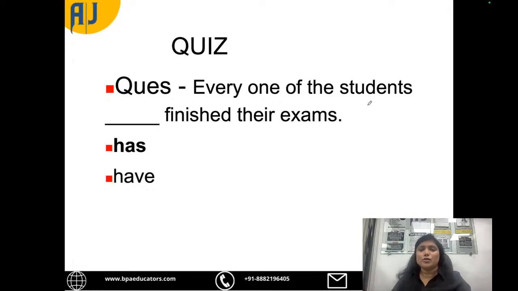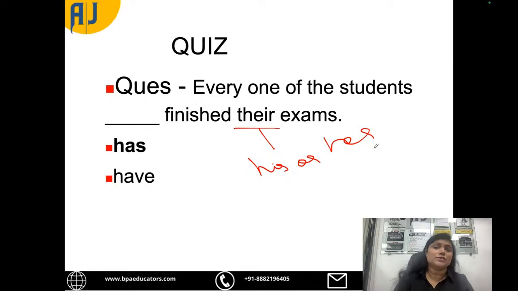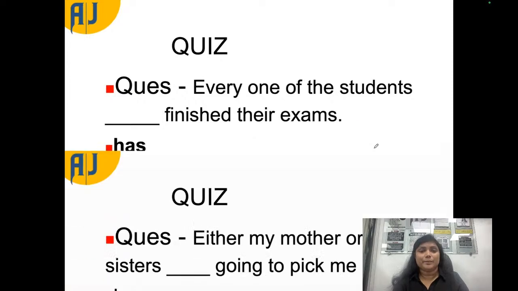And also one more mistake, which is here: instead of their, it will be his or her. Because with everyone, we have to use the correct singular pronoun. Everyone, the antecedent has to be correct. Everyone has finished his or her exam.